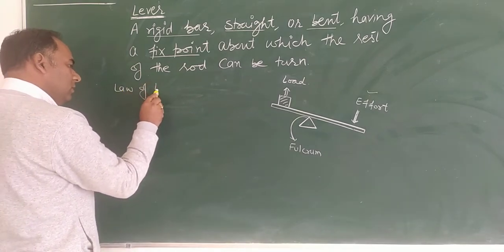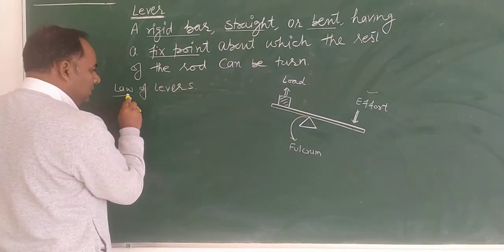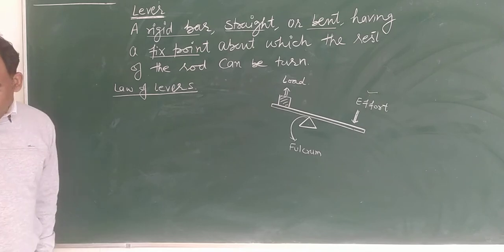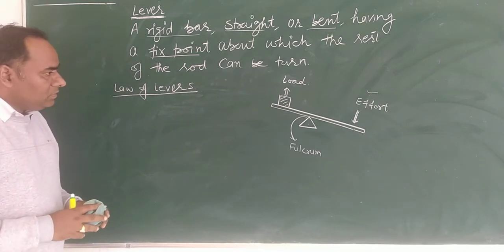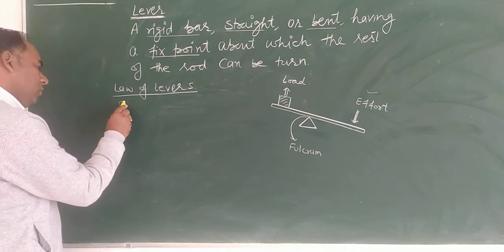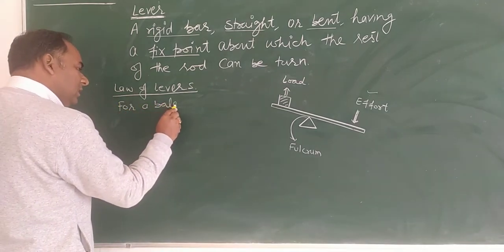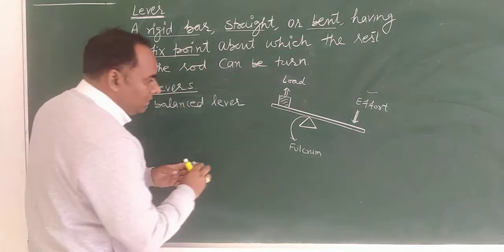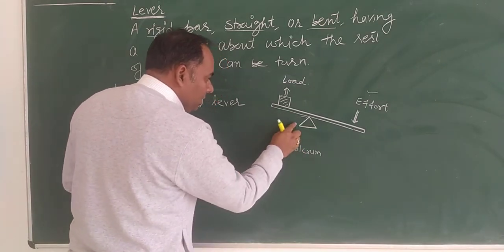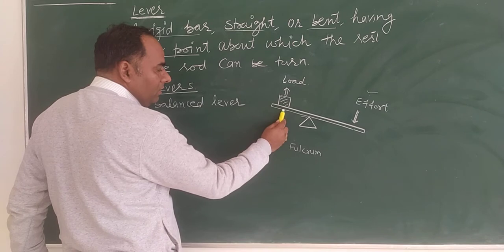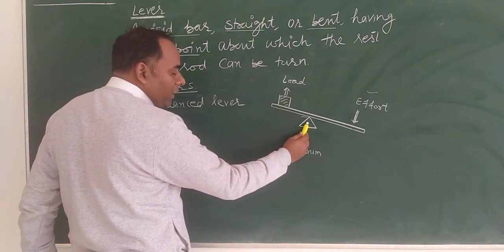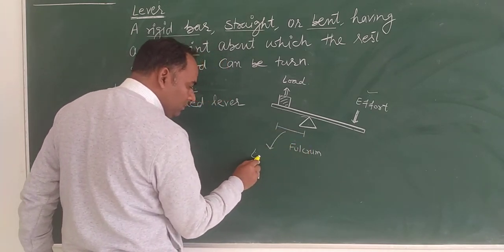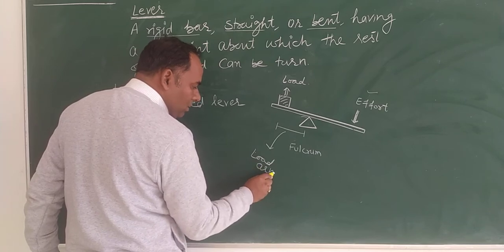Law of levers. Clear? When this lever is balanced, for a balanced lever, the distance of the load from the fixed point, that is from the fulcrum, is known as the load arm.